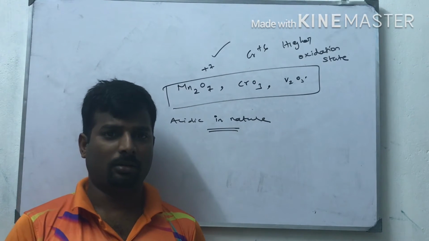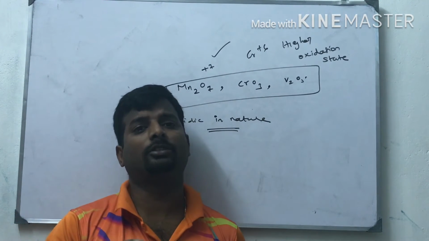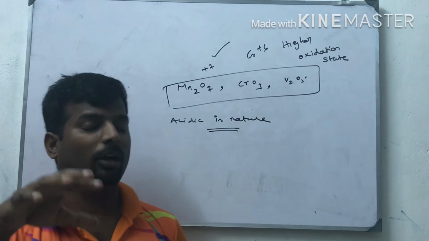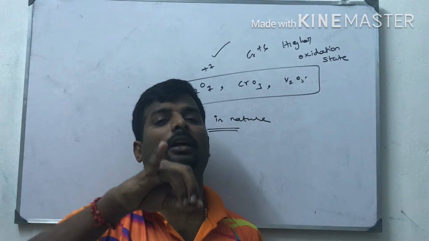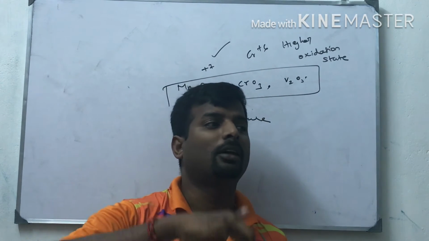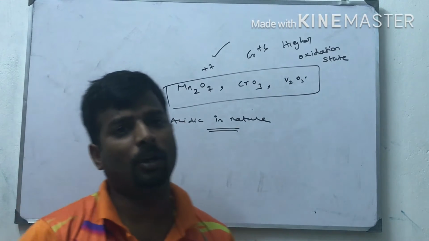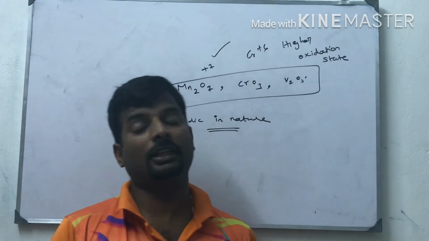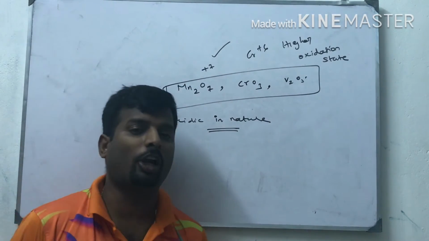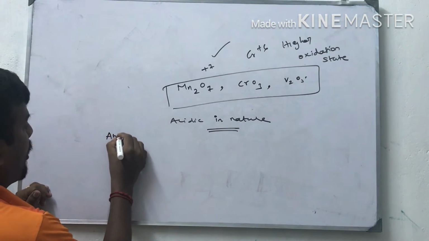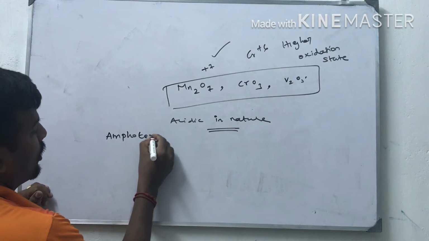Dual behavior. Water is also dual in nature. Water is neutral in nature. Water is a neutral oxide, NO is a neutral oxide, and carbon monoxide is a neutral oxide. That is the next category. Now I am going to draw the equation related to amphoteric oxides. Next one is amphoteric oxides.